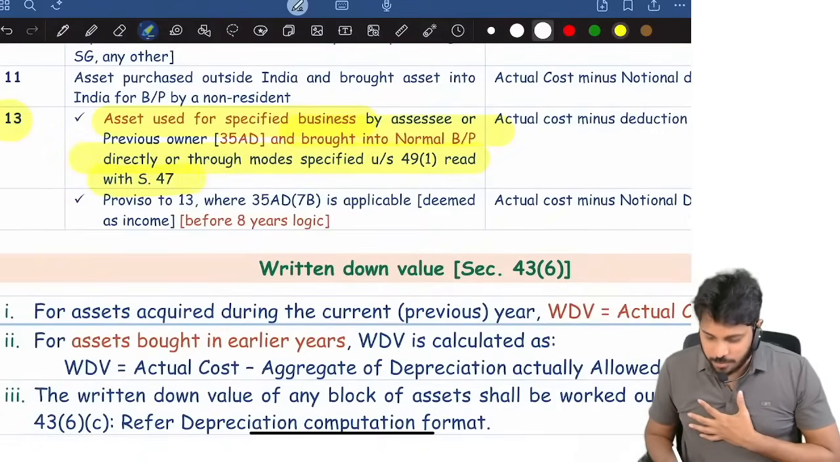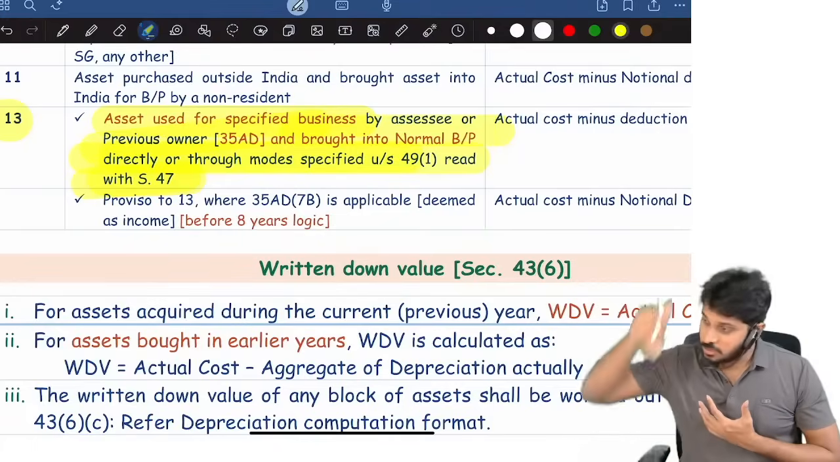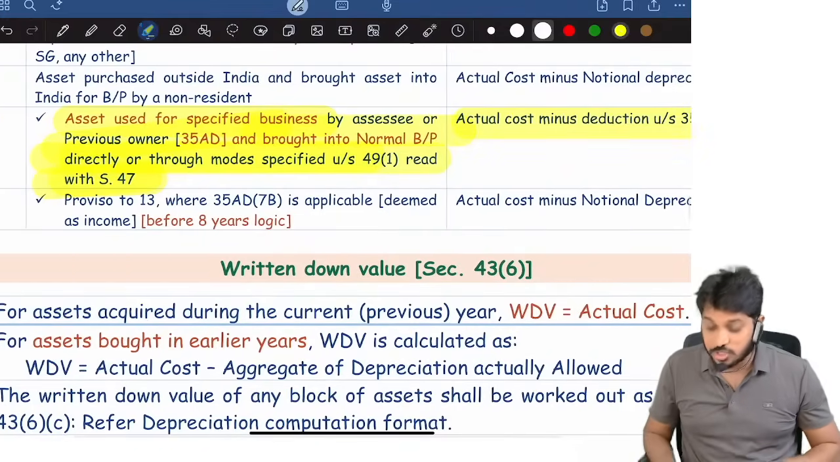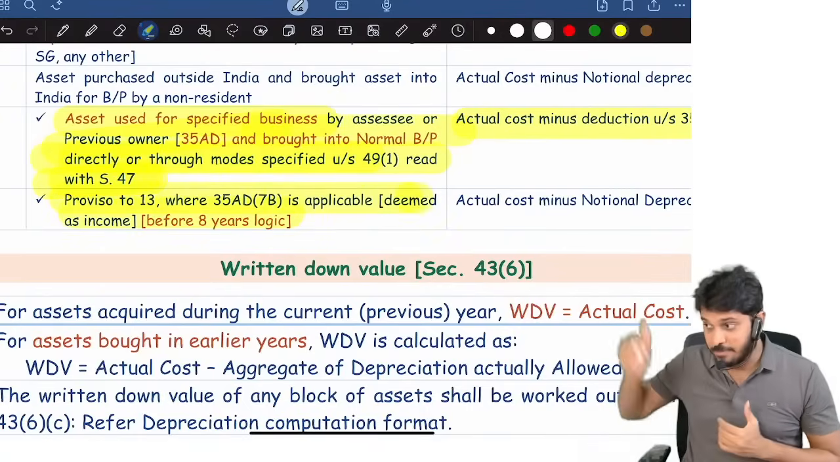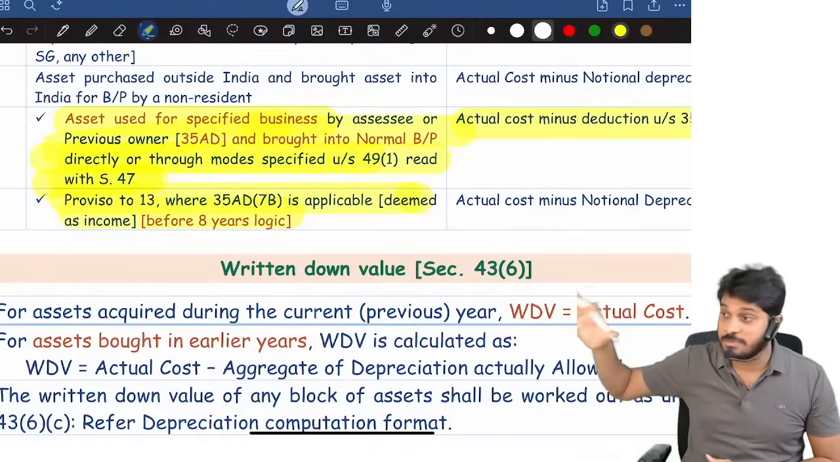Through any modes under 49(1) whatever. So it is being brought to normal business, or some previous owner has used it. Now I'm getting it to my normal business. Actual cost minus deduction. Suppose I am bringing it within 8 years. I purchased it for specified business, and I need to use it for specified business for at least 8 years.